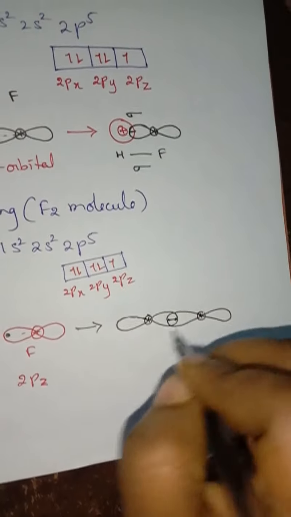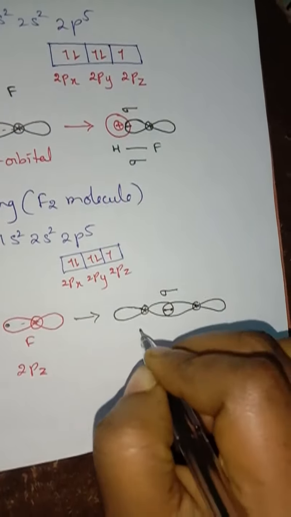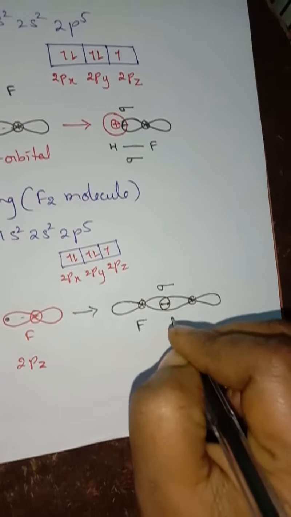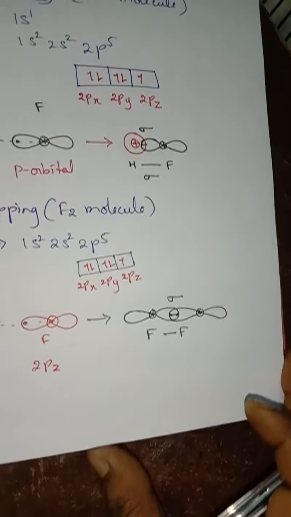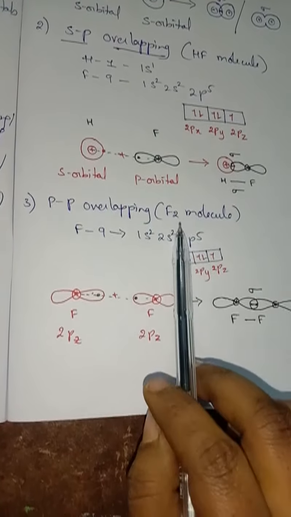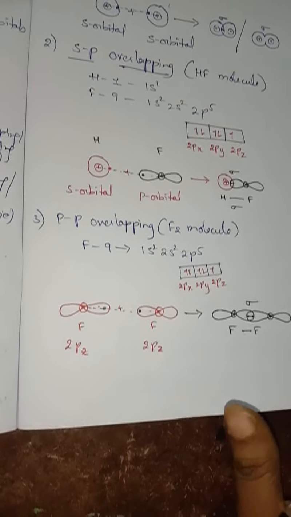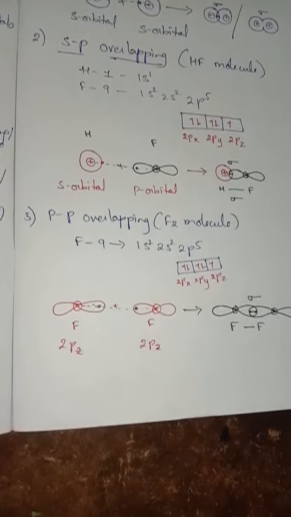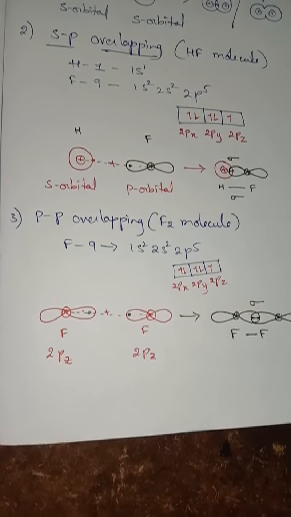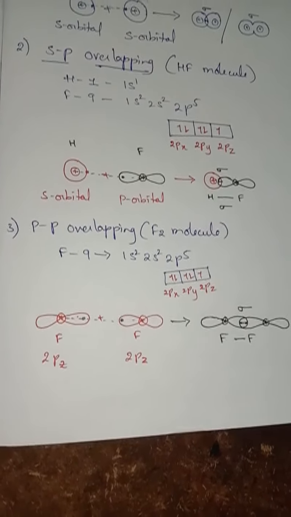So what type of bond is formed here, children? A sigma bond is formed between two fluorine atoms. Understand? So this is called pp overlapping in the case of the F2 molecule. So first you have to remember, whatever bonds are formed between any atoms, the first bond will be a sigma bond. Without a sigma bond, a pi bond will not be formed, isn't it?